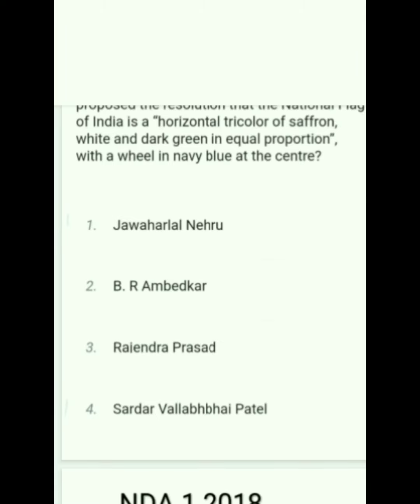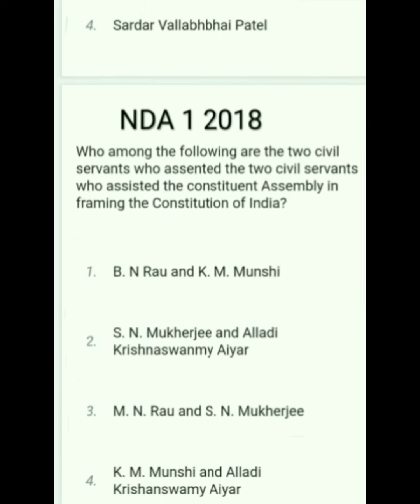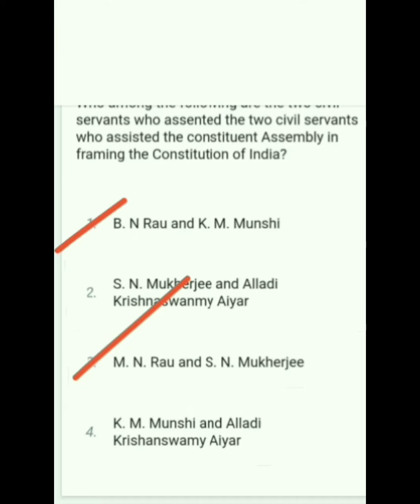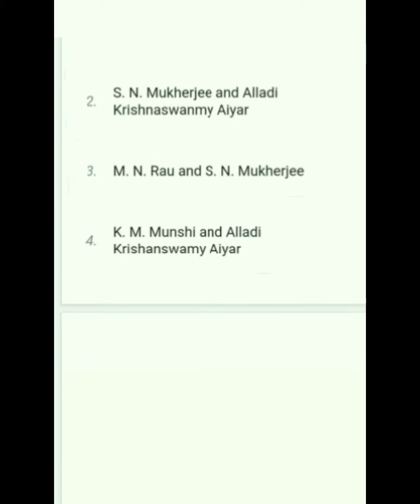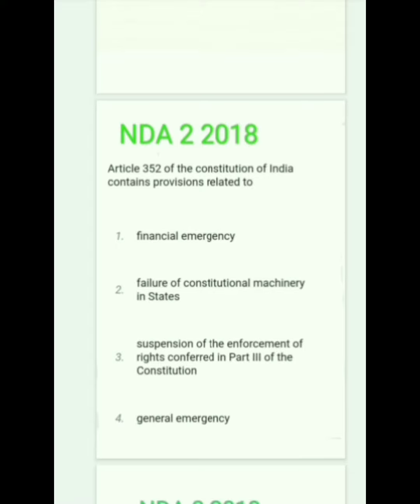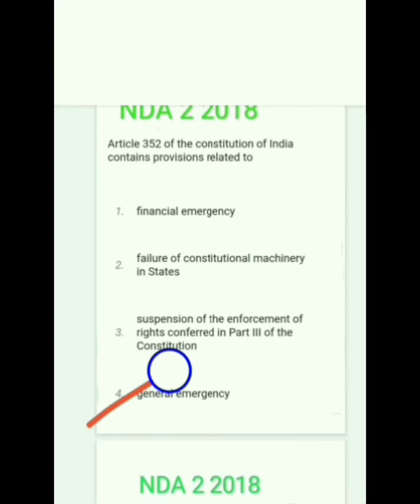Next question. Who among the following are the 2 civil servants who assisted the Constituent Assembly in framing the Constitution of India? It is B.N. Rao and S.N. Mukherjee. Option 3. Next question. NDA 2018 polity question. Article 352 of the Constitution of India contains provisions related to option 4, general emergency.